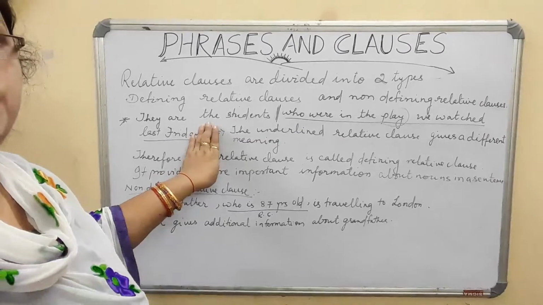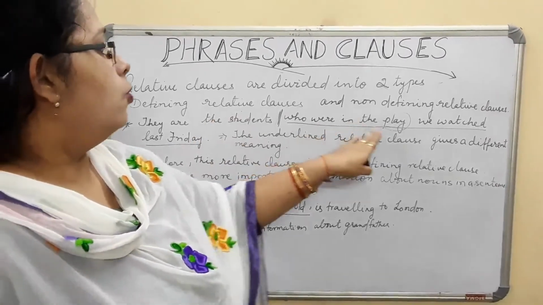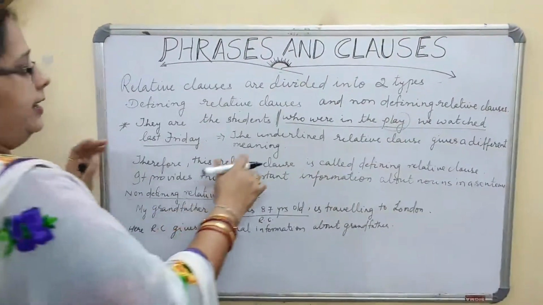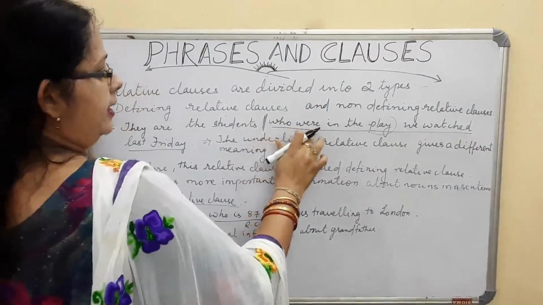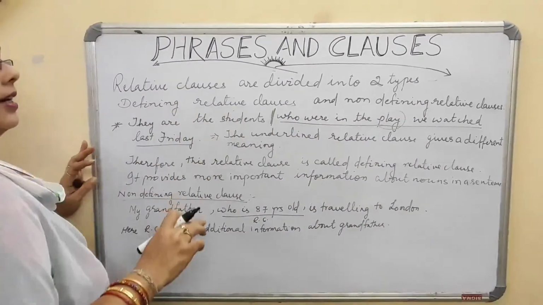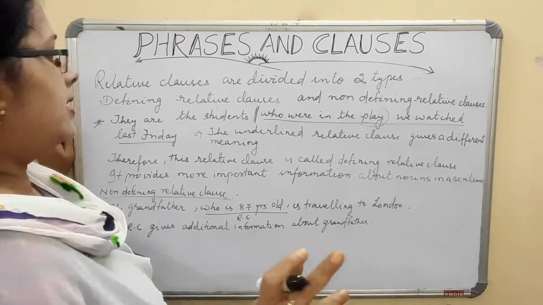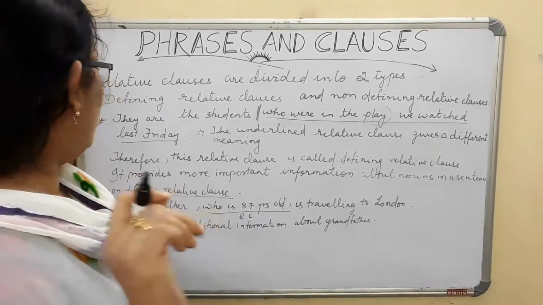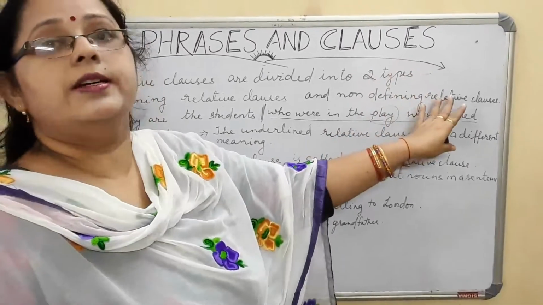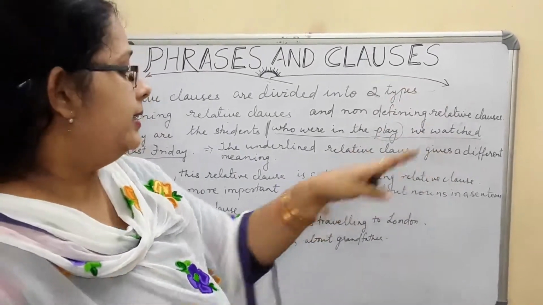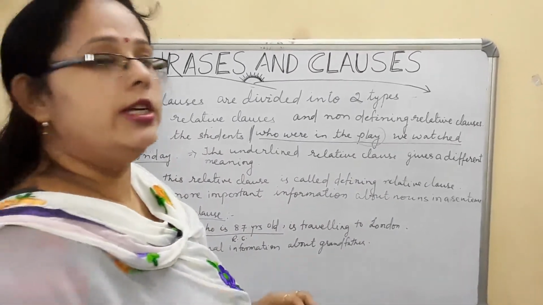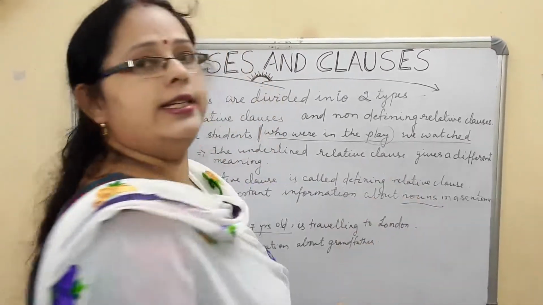They are the students. Finished. What more information did I give? Who were in the play we watched last Friday. Now the underlined part of the sentence, that is, who were in the play we watched last Friday, is a relative clause and it gives us more information. Therefore, this relative clause is also known as a defining relative clause. That means it gives us more important information about the nouns in a sentence.